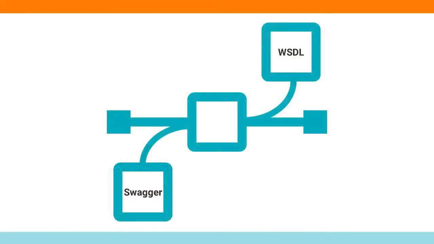This video will show you how to create a service connector to interact with third-party services that are available over HTTP as REST or SOAP services. In this video, we will show you how to create a service connector in two different ways: by importing metadata definition either as a Swagger JSON or a WSDL.